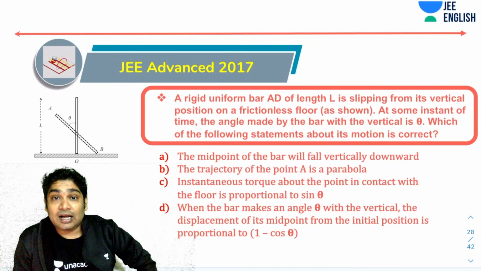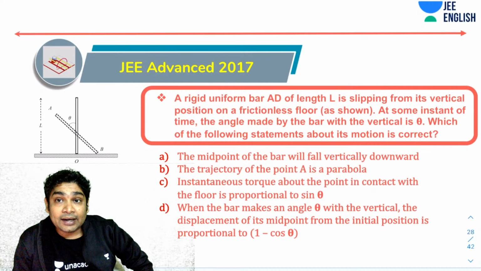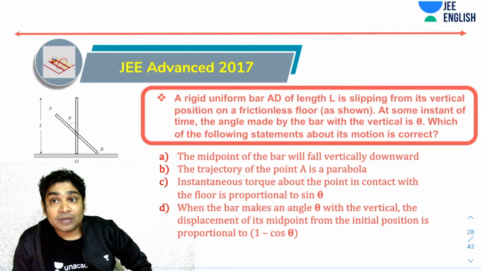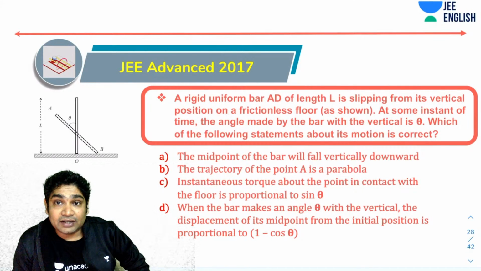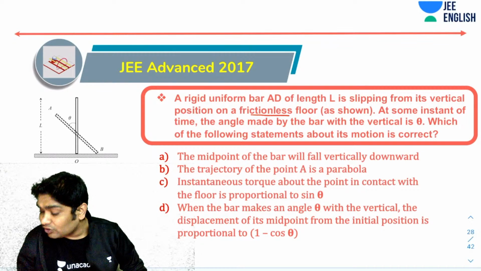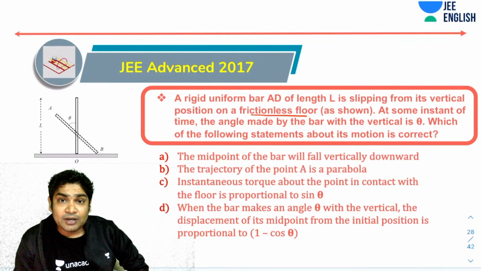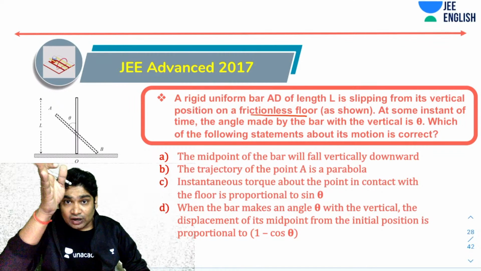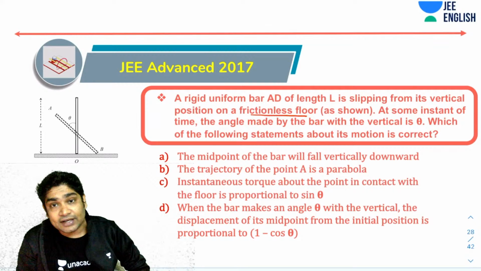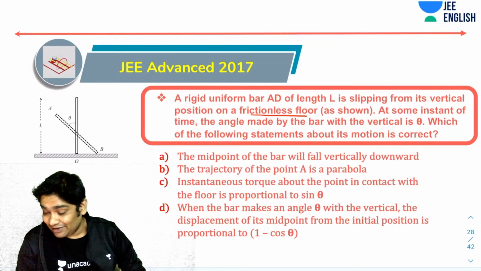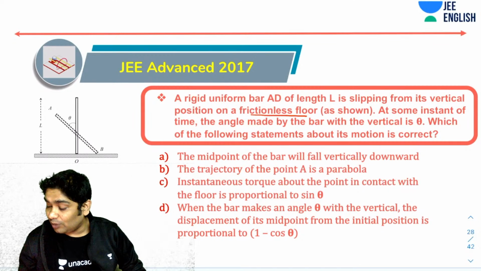Then you are asked, a rigid uniform bar AD of length L is slipping from its vertical position on a frictionless floor. At some instant of time, the angle made by the bar is theta with the vertical. Which of the following is wrong? Since the floor is frictionless, there will be no force acting on the bar in the x direction, right? If there is no force in the x direction, the CM would fall in a straight line, because the only external forces are mg and N, both vertical. So the midpoint of the bar will fall perfectly downwards.